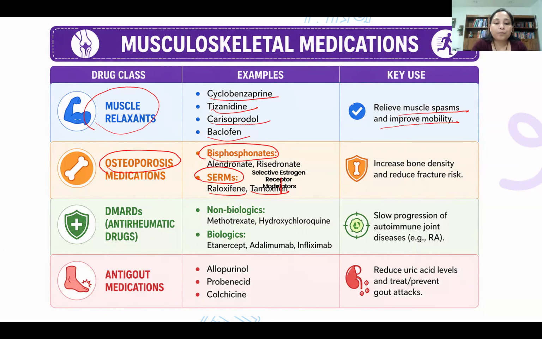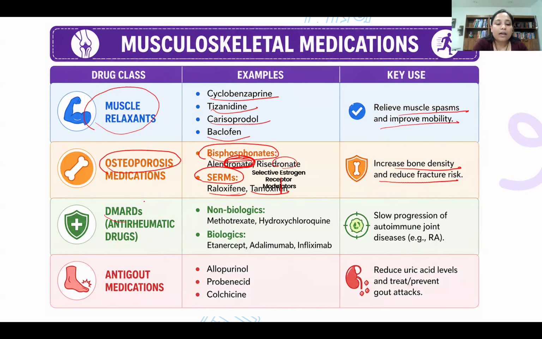Okay, so biphosphonate examples are alendronate. The medications ending with dronate are biphosphonates: alendronate, risedronate. And the SERMs are raloxifene and tamoxifen. These medications increase bone density and thereby reduce fracture risk.